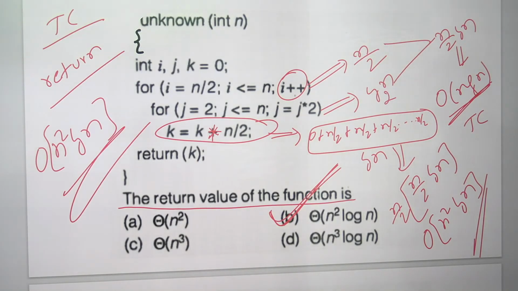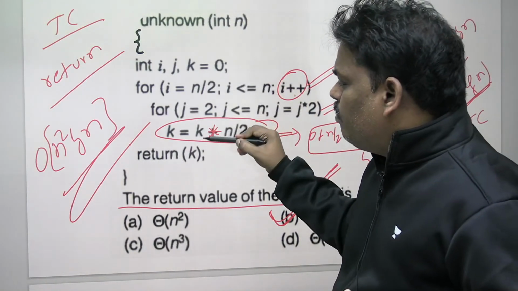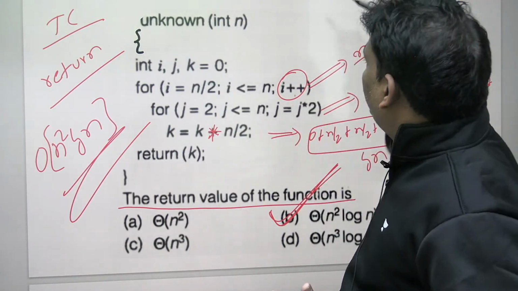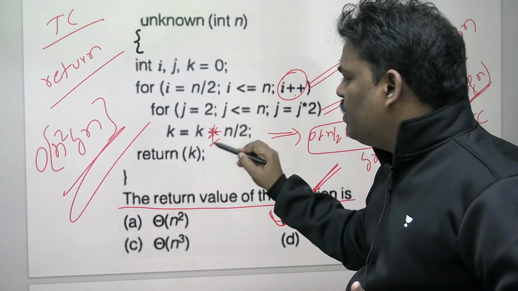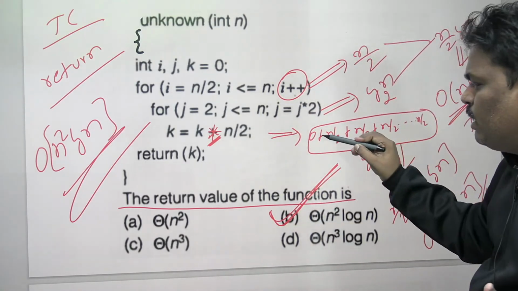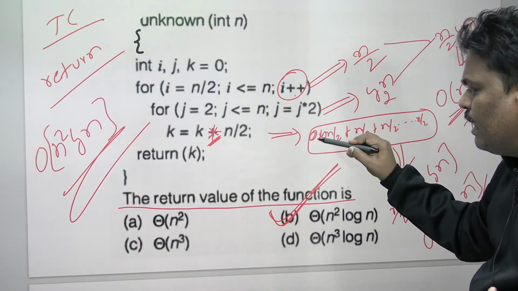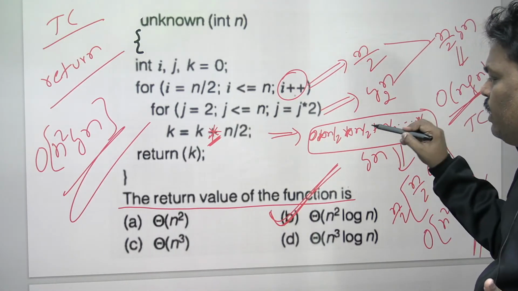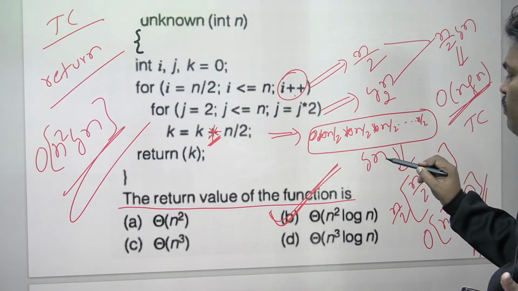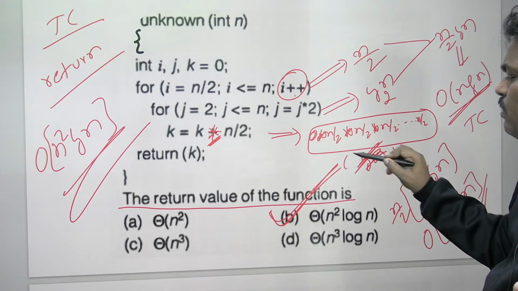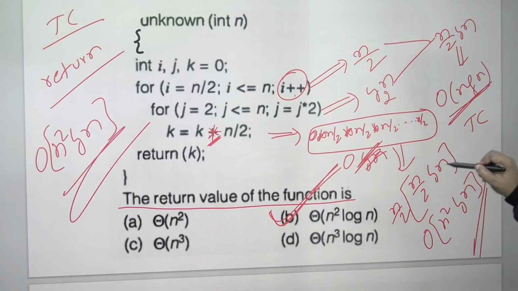Can anyone help me now? What will be the return value? So remember everyone, because it is a multiplication, see this one: 0 into n by 2, into n by 2, into n by 2, it became total 0. So the final answer is 0. Please be careful.